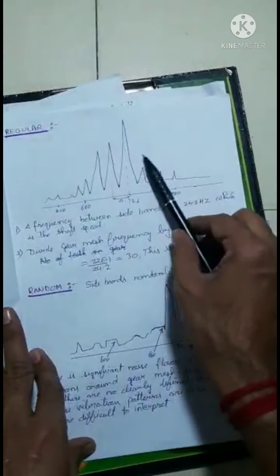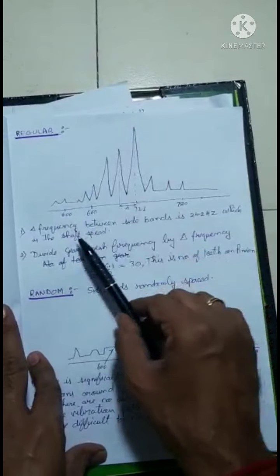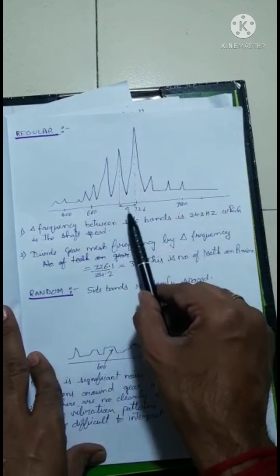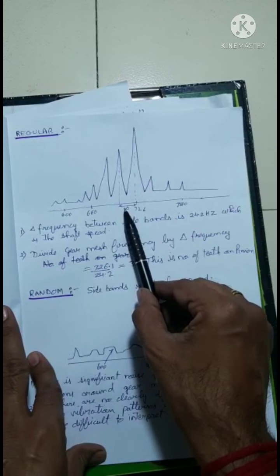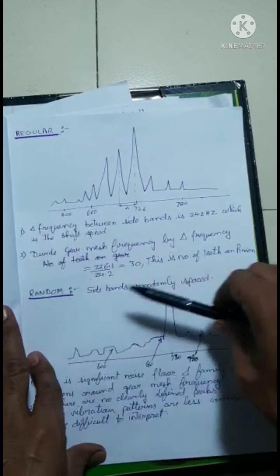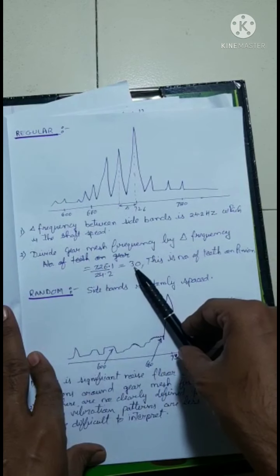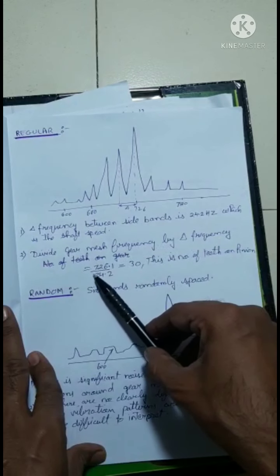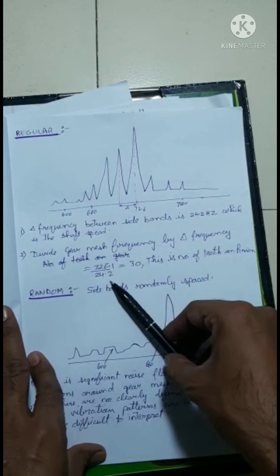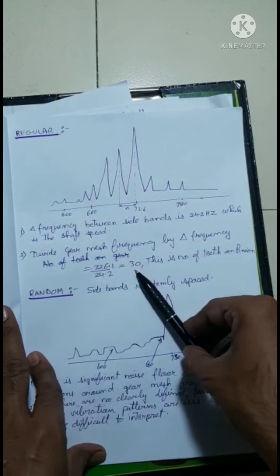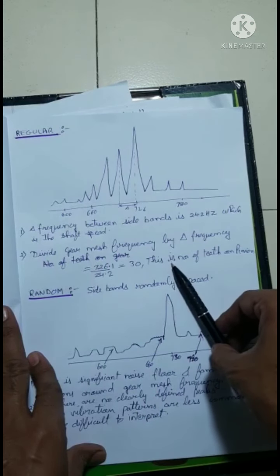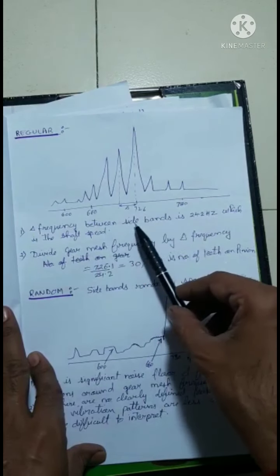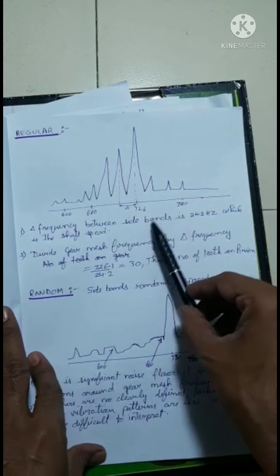So for the regular vibrations, if we analyze and see the delta for these high peaks, it is around 24. So if you see the delta frequency, it is around 24.5 hertz, which is the shaft speed. And divide the gear mesh frequency by the delta frequency. So it is 24.2 hertz, which is 30. This is equal to the number of teeth on the pinion. So this difference matches with the one time frequency of the shaft.